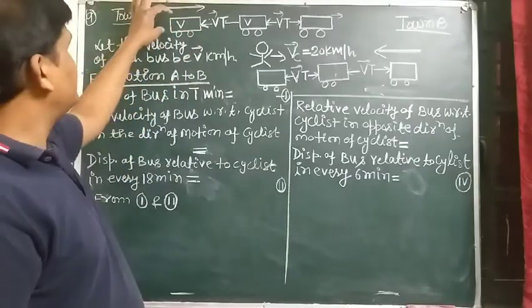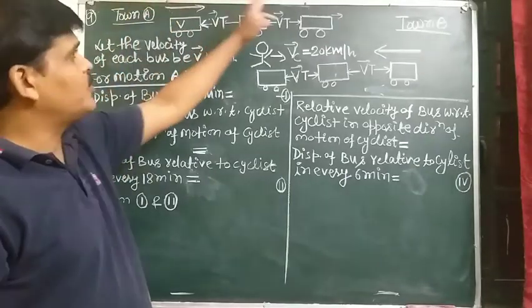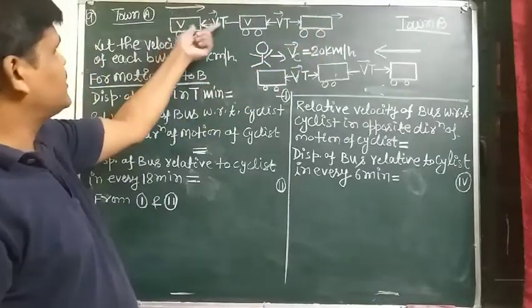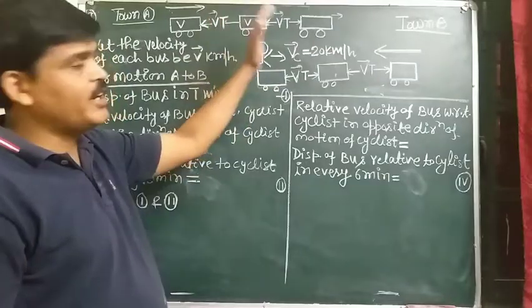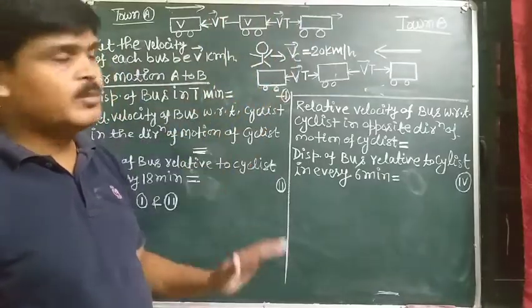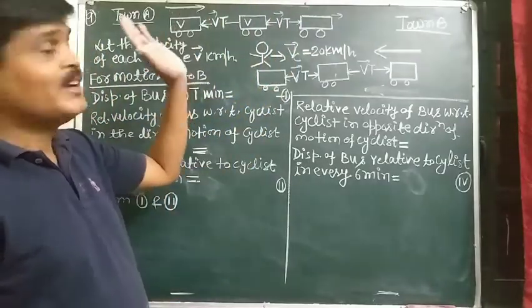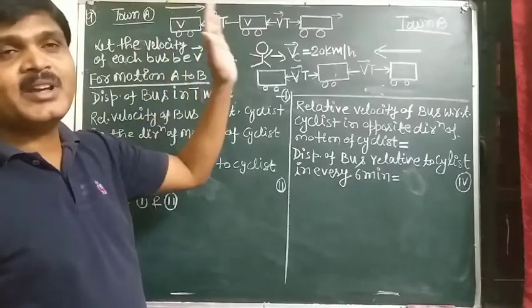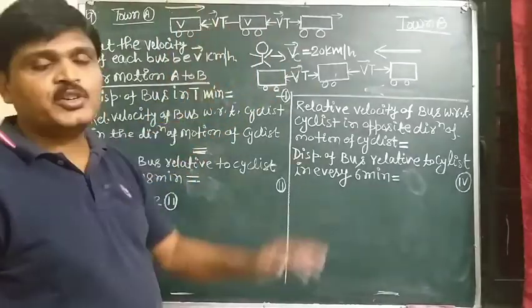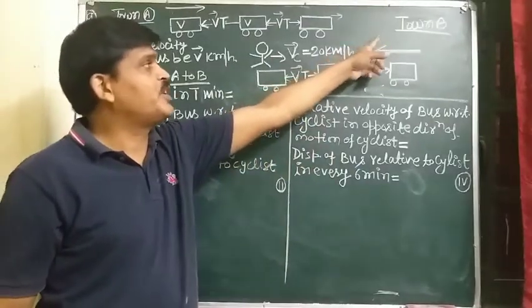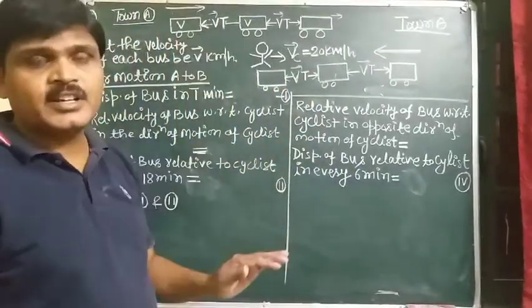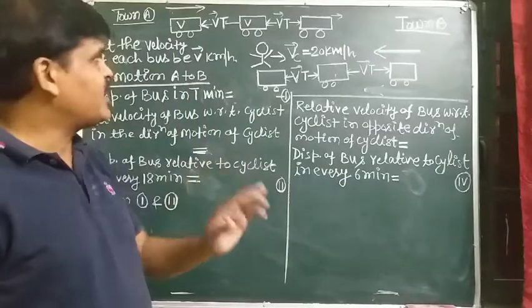See the diagram of the bus moving from town A to town B. Motion of a bus from A to B is taken to be the positive direction, and motion of a bus from B to A is taken to be the opposite direction.